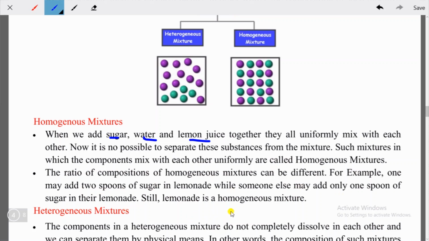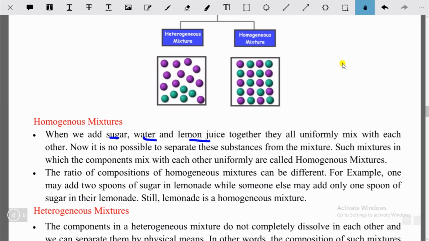So if I say while forming this solution with sugar, water and lemon juice, that would be called lemonade. And if one person is adding 1 spoon of sugar and another person is adding 2 spoons of sugar, then their composition is different, so is this heterogeneous? No, this will not happen here, because if you add 1 spoon of sugar or 2 spoons of sugar, they uniformly combine with the solution and the particles of the solution would be uniformly distributed. That's why it would be called a homogeneous mixture. Okay, I hope you have understood this one.